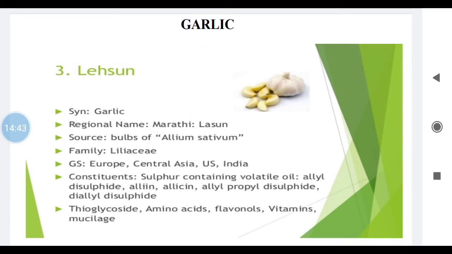So next drug is garlic, and all of you know garlic we use at home, lasun, isn't it? The synonym is either garlic you can write down or lasun or allium. Allium is also one of the other name for the drug. Biological sources, it consists of bulbs, isn't it? It consists of bulbs of the plant Allium sativum belonging to family Liliaceae.